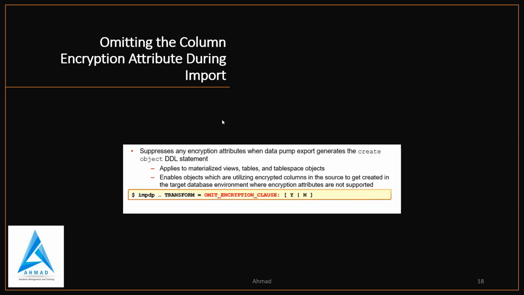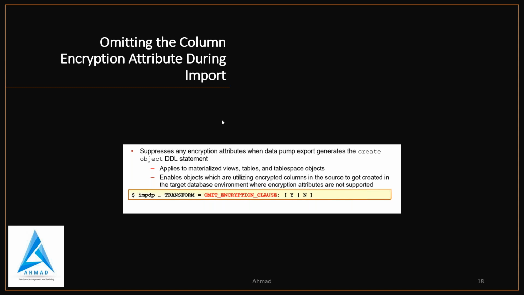Then, omitting the column encryption attribute during import. We know that encryption is very important. When using Data Pump to migrate a source database that has objects with encrypted columns, Data Pump import always includes any associated encryption attribute to create objects in the target database.